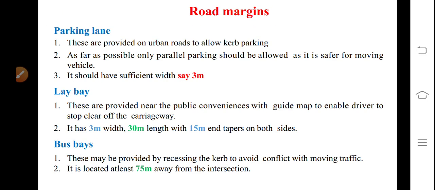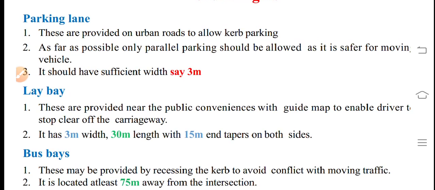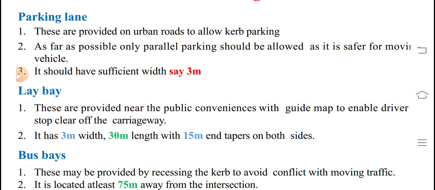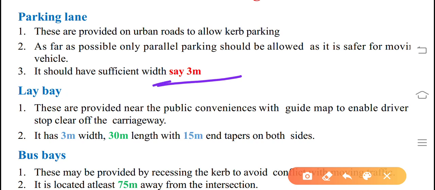Parking lane. These are provided on urban roads to allow car parking. As far as possible, only parallel parking should be allowed, as it is safer for movement of vehicle. It should have sufficient width, say about 3 meters.